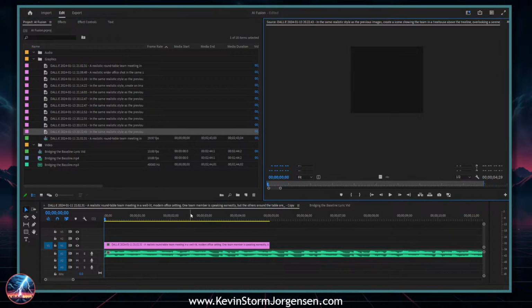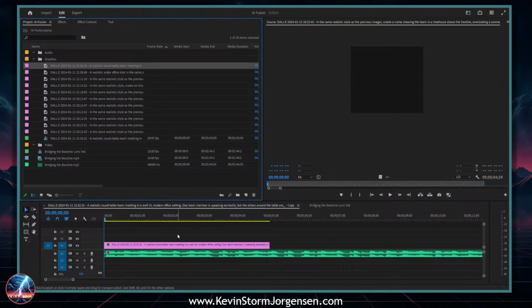Then we're going to add motion to these images. We're going to use tools like Runway ML, Leapix, maybe D-ID. So a few different tools. But right now we need to create the images. We need to get these images on our timeline, and then we can decide how we're going to get them all.